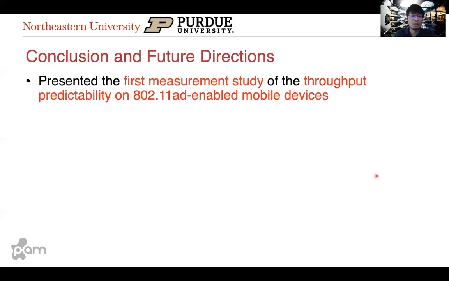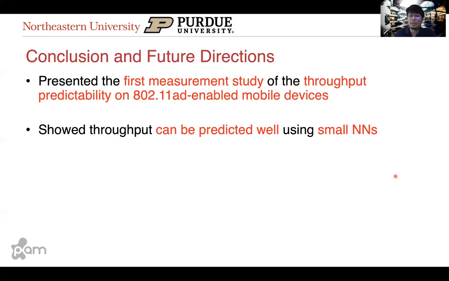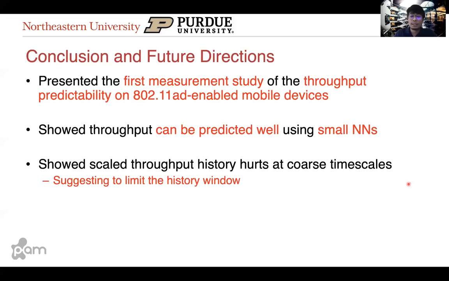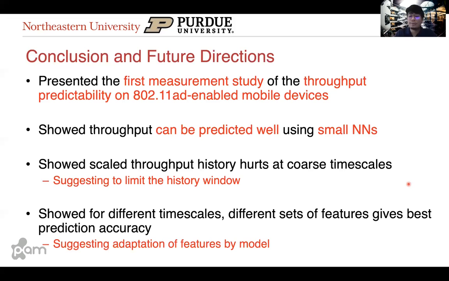So in conclusion, we presented the first measurement study of throughput predictability on 5G enabled mobile devices. We showed that throughput can indeed be predicted well using small neural networks. We also showed that for coarser timescales, throughput history hurts, which suggests that at those timescales, we should probably limit the history window used. We also found that for different timescales, different sets of features give the best prediction accuracy, thus suggesting that the models need to adapt the set of features that they use based on the application they're predicting throughput for.